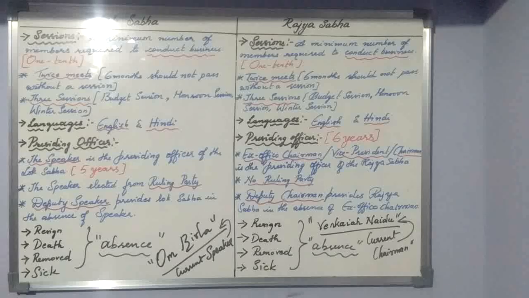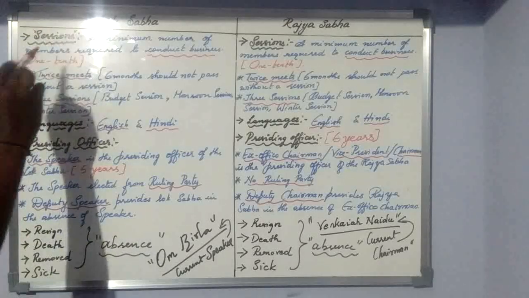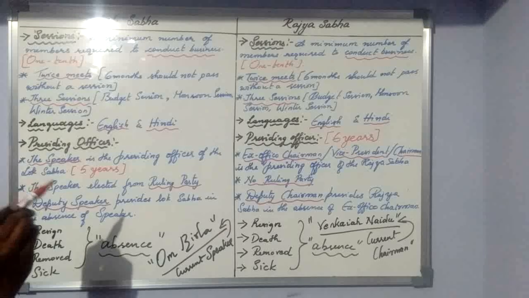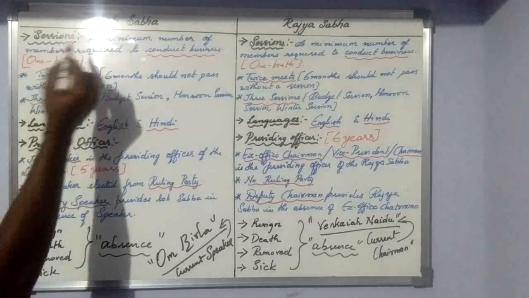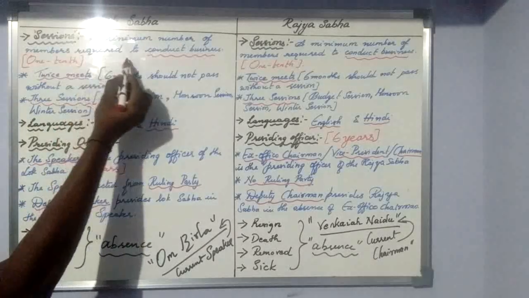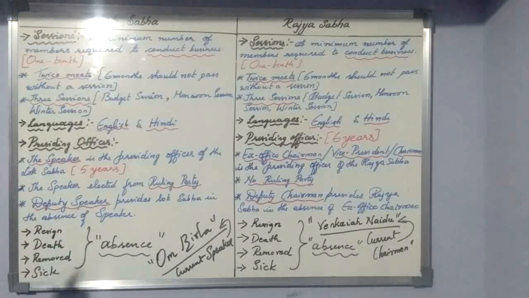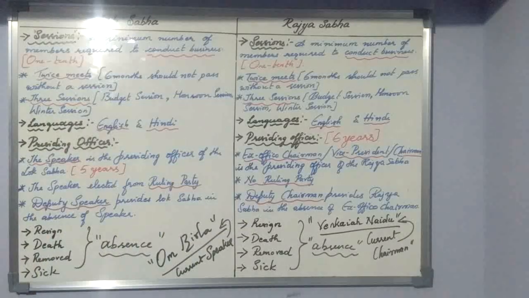When we talk about sessions, that means meetings. In Lok Sabha, for a meeting or session to take place, a minimum number of members is required to conduct business. Conducting business means whatever they are going to discuss on that particular day.